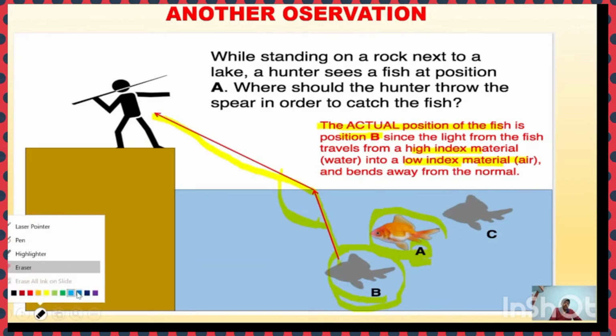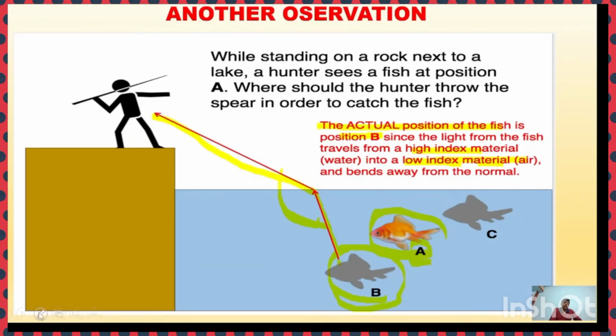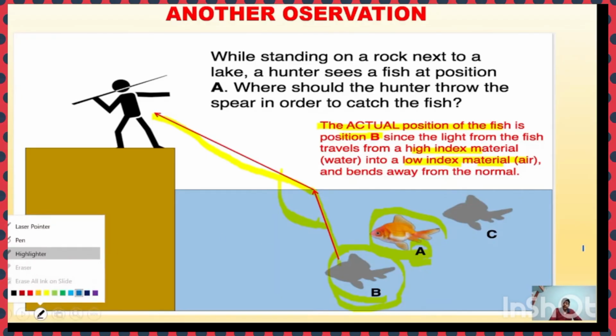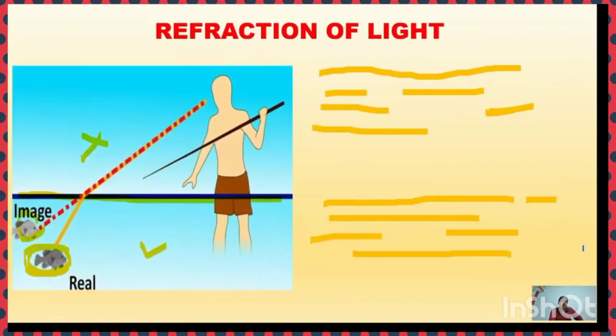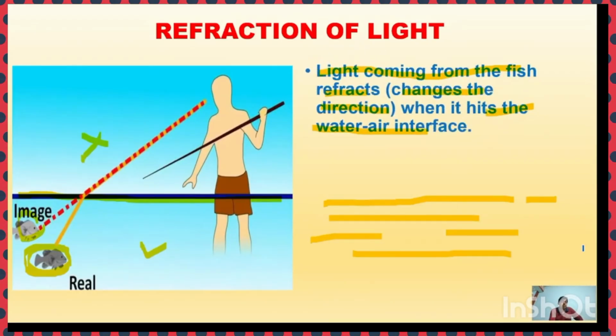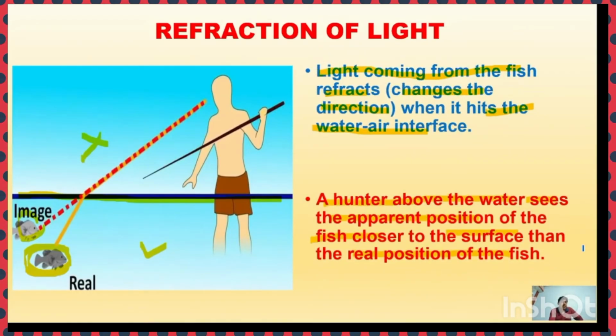So this is another interesting observation of the refraction of light. Once again, this is the real position of the fish, but the image of the fish appears to be closer to the surface of water. This is another interesting observation of the refraction of light.